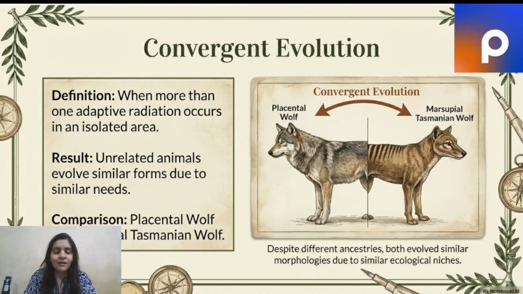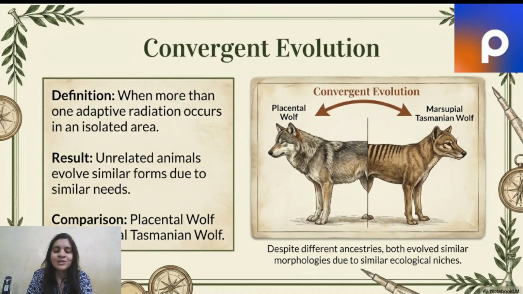So basically, when a lot of adaptive radiation happens in a common, isolated island area, all these unrelated animals keep on evolving into similar forms. Yes, convergent means they are becoming similar, right? They're converging. Unrelated animals evolve into similar forms because when they are living in an isolated territory, all of them are facing the same problems, all of them have the same needs. So they evolve into similar forms because of similar needs.